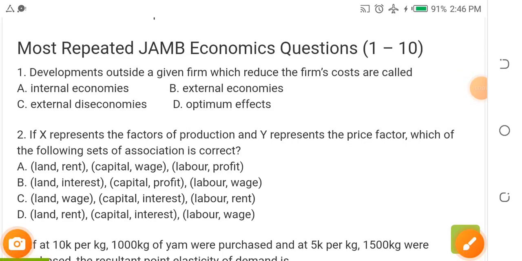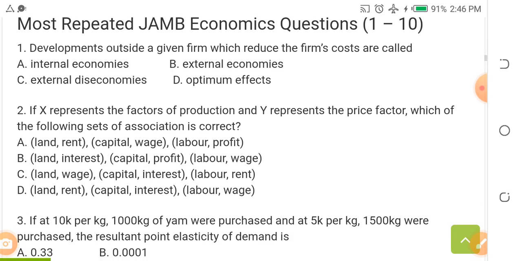If economics is one of your JAMB subjects, then I need you to suspend every distraction around you right now and pay attention, because I'm going to give you questions to look out for. We are going to start preparing you, getting yourself ready. These are possible questions, expo questions, repeated questions, most repeated questions in economics for JAMB. So just focus.